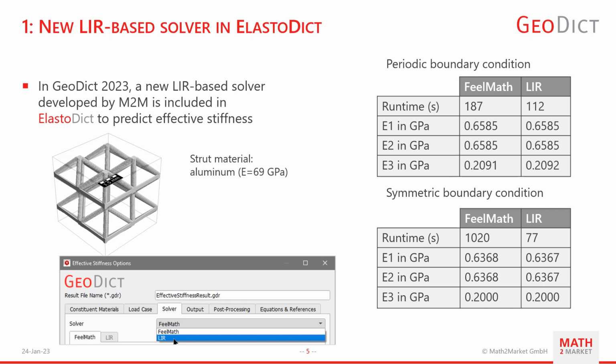In case of the periodic boundary condition, the LIR solver computes comparable values for the moduli of about 0.66 gigapascals for E1 and E2 and 0.21 gigapascals for E3. The runtime of FeelMath is 187 seconds, while LIR takes 112 seconds. This is already a bit faster, but no big difference. However, when it comes to symmetric boundary conditions, the LIR solver computes the stiffness in 77 seconds, compared to 1020 seconds of the FeelMath.